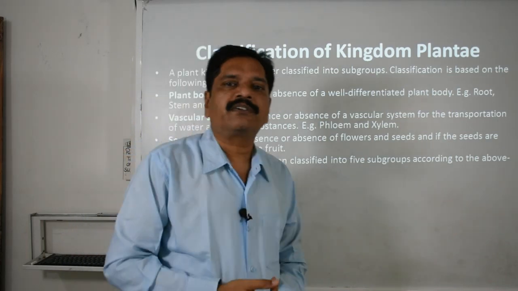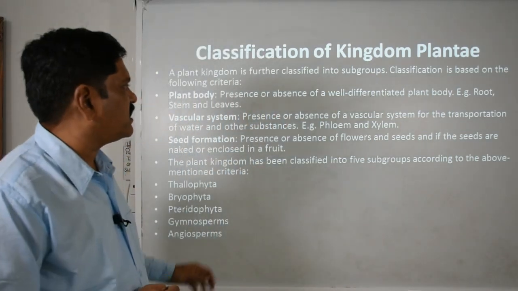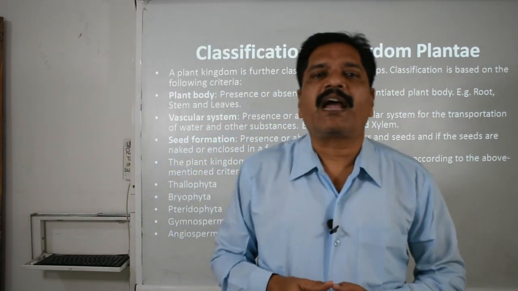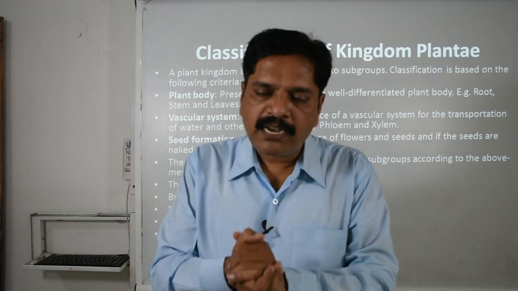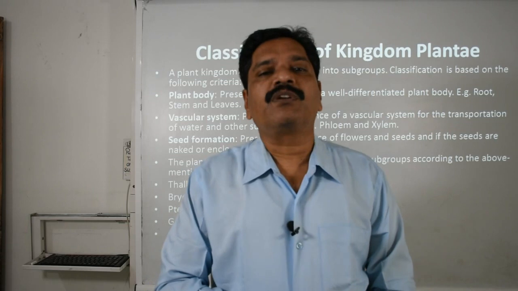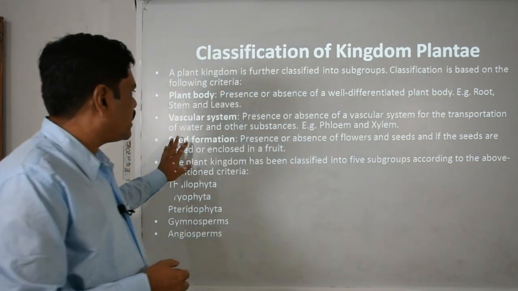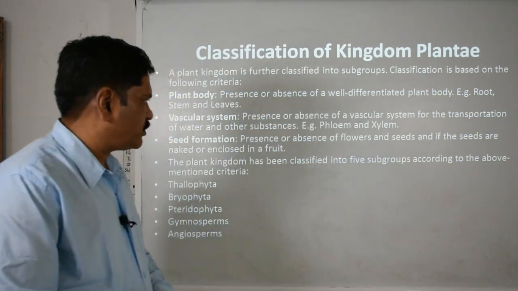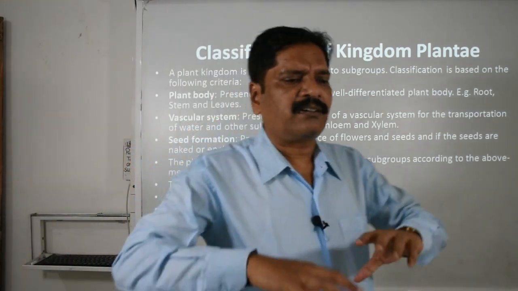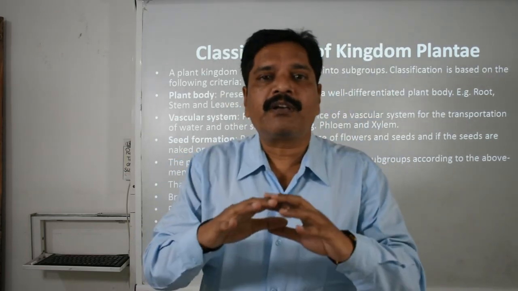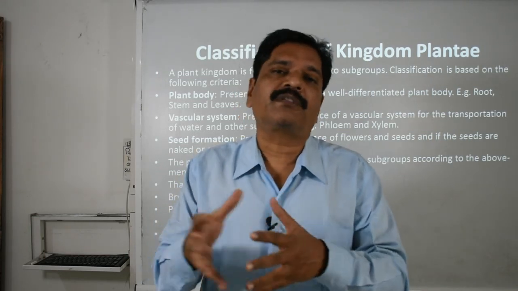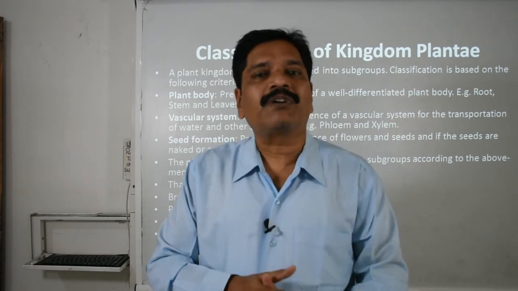So how complicated this vascular tissue or system is in nature varies, and you know that the vascular tissues of the plant are xylem and phloem, and when they are present together in the form of a bundle, we call it the vascular bundle. Clear? Now the third quality is seed formation. When we talk about seed formation, the seeds are either naked in nature or have a well developed outer seed cover. So on the basis of this, you know that two categories are there.